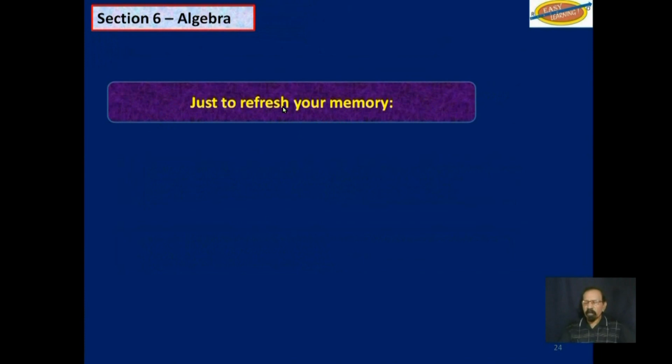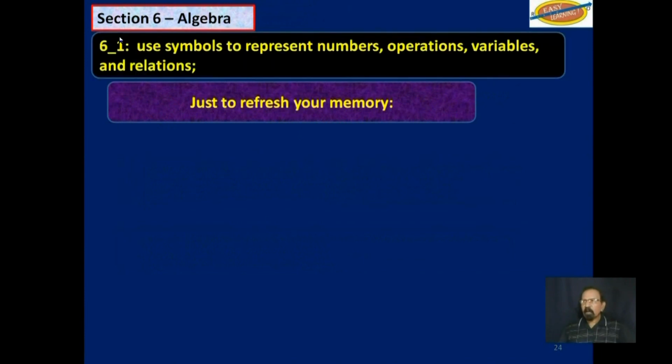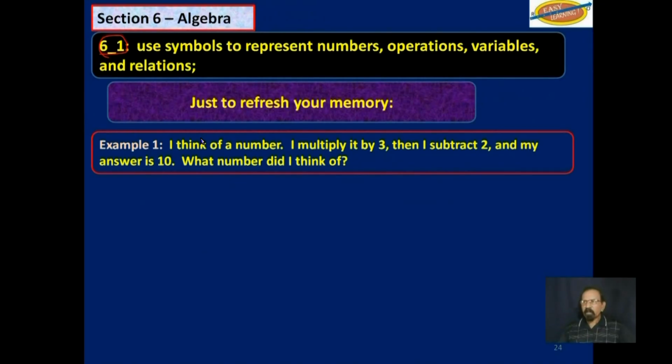Just to refresh your memory, when we did objective 6.1, I introduced you to the concept of forming equations and solving them with this example. I think of a number. I multiply it by 3, then I subtract 2, and my answer is 10. What number did I think of?